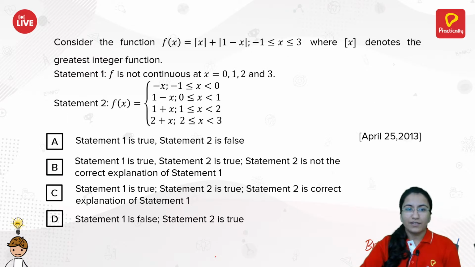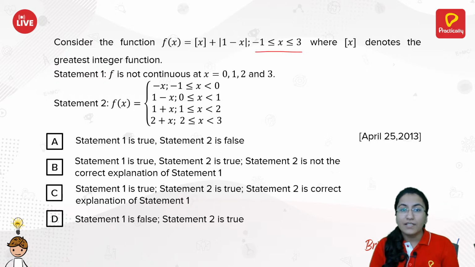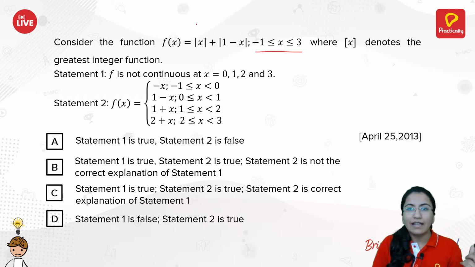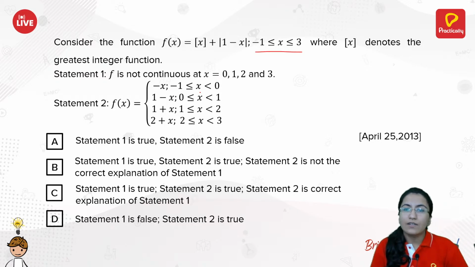Here's the next question. It is a statement type problem which is given to you. Consider the function f of x is equal to greatest integer x plus |1 minus x|, where x is from -1 to 3. This function is defined from -1 to 3. Okay, and this denotes the greatest integer function that we already know. Statement 1 is given to you. F is not continuous at x equals 0, 1, 2 and 3.